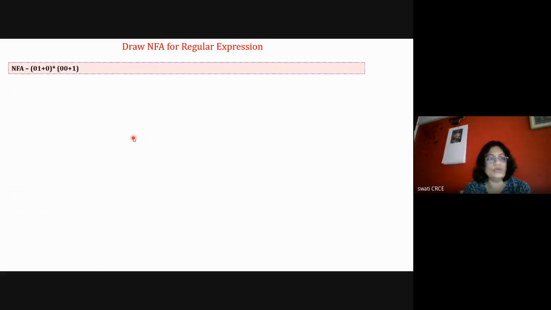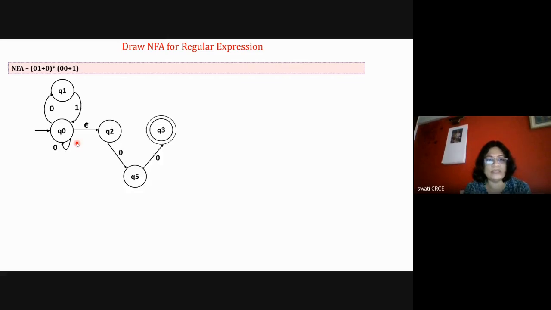Then 01 or 0 string. 01, 01, 01 for any number of times. Only 0 for any number of times. So this is the 01 or 0 string. Then with 00 reaching the final state. So with 00 in q3 or 1. So either 1 or 00 and it's the final state.